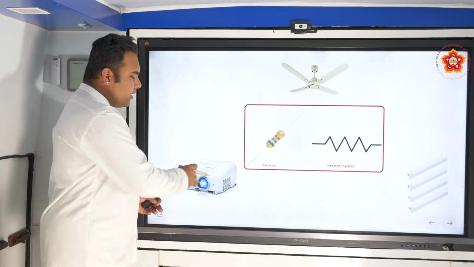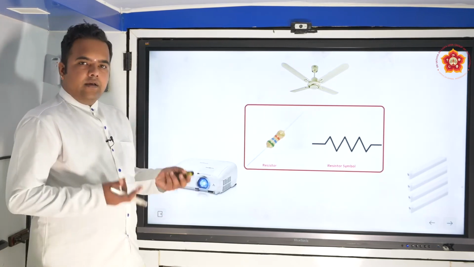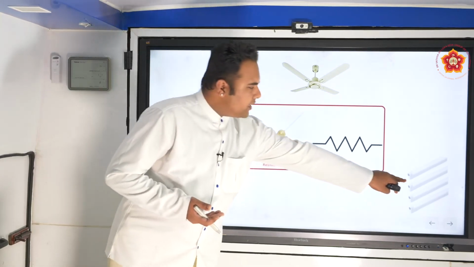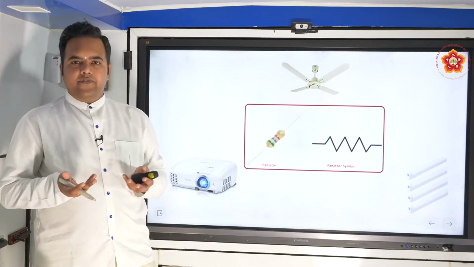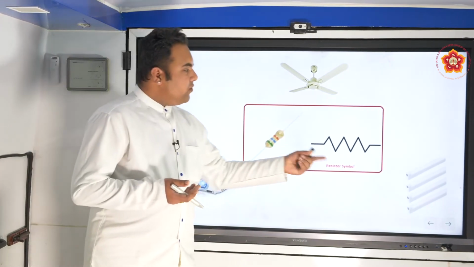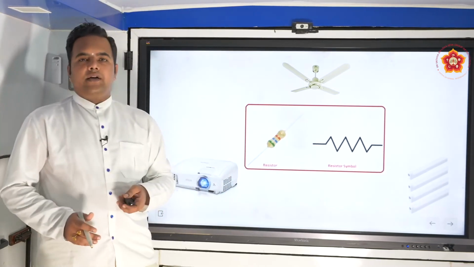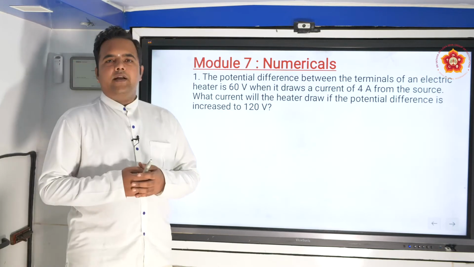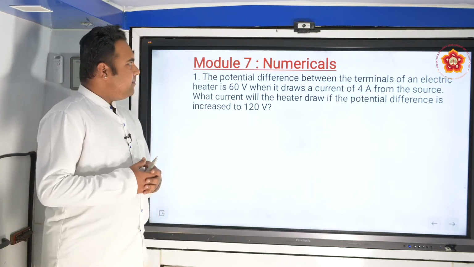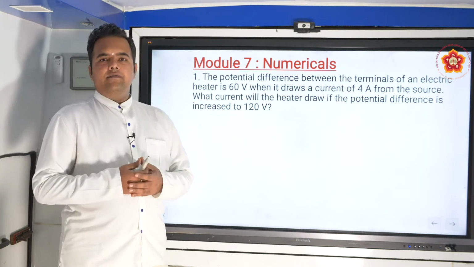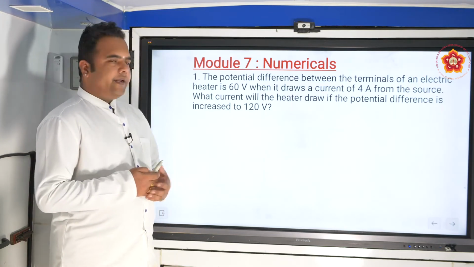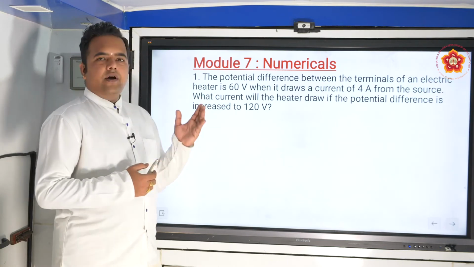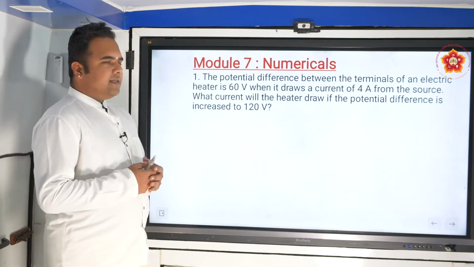If you allow more current in this particular device, it blows. Similarly, if more current flows through this because of voltage fluctuation, the component fails. So what they do, they try to increase the resistance so that a regulated current flow is seen. So having discussed so far, let's take up the next module where we will be solving a few numericals and try to get the feel of how we verify these things mathematically.